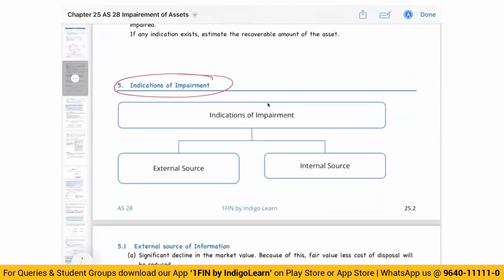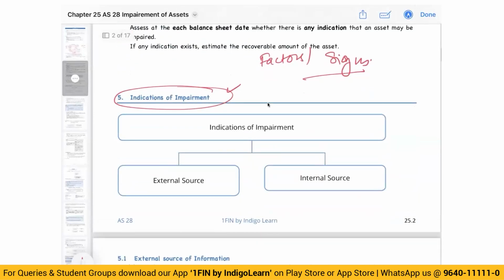Now, what is the meaning of indications of impairment? Indications of impairment means what are the factors or signs of impairment? Meaning to say, what has happened because of which we are saying there is a loss. Say my taxi business or car business could have indications of loss because there is more competition in the market, or electric vehicles have come because of which the prices have gone down.